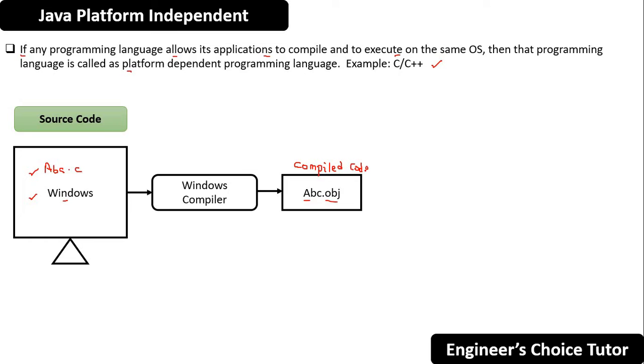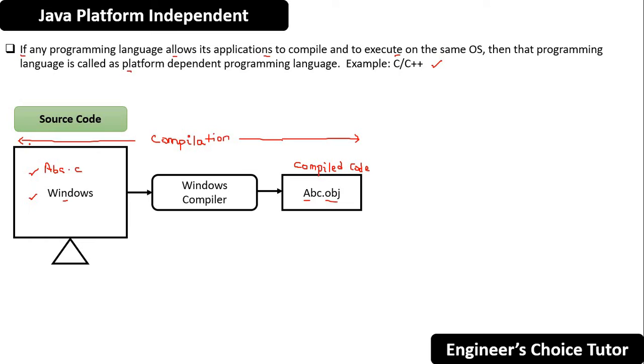This phase is called the compilation phase. Fine with this? Things are clear up to this?